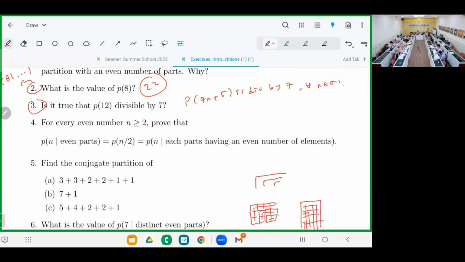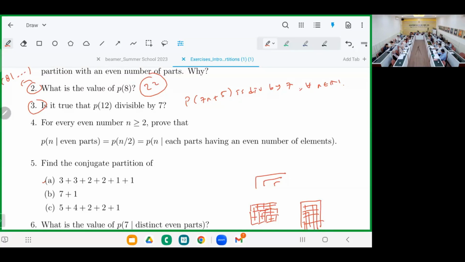So the answer here, 6 plus 4 plus 2. Are you sure? Oh, number 5, sorry. 5A. We try to reply one by one. So 5A is 6 plus 5 plus 6 plus 4 plus 2. Is it correct? The conjugate of this. Can I trust you? Okay.